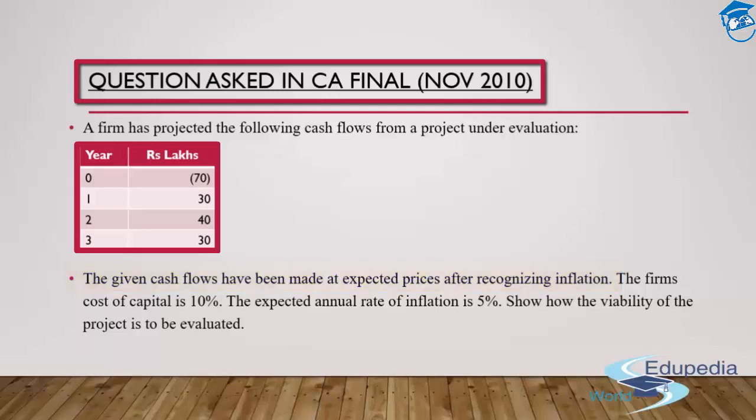So what does that mean? It simply means that the interest rate provided to us in the question is already the nominal one. Why? Because the prices have already been adjusted after recognizing inflation. So the firm's cost of capital here is 10%. That's a nominal one. Apart from that, it has been provided that the expected annual rate of inflation is 5%.